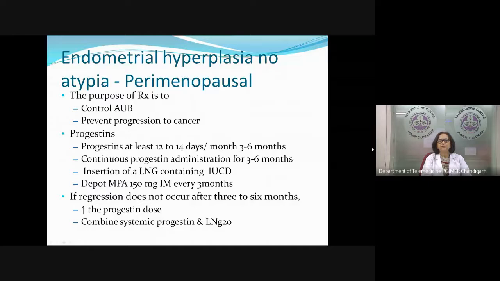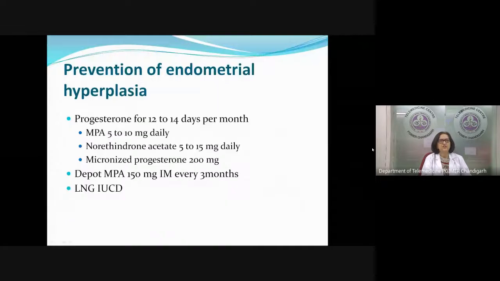And then after 3 to 6 months of these progesterones, we will recheck. If the regression has not occurred, hyperplasia is still persisting, we can increase the dose of progesterone. We can even combine both systemic and LNG. We can give her oral along with LNG and wait for a further 3 to 6 months because there is no atypia in the hyperplasia. So there is no hurry to withdraw our treatment. We will do it for 3 to 6 months, then we will again check. If regression has not occurred, we have options to go ahead with further increased doses of progesterone.